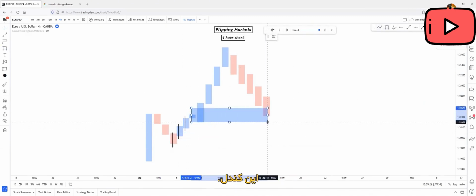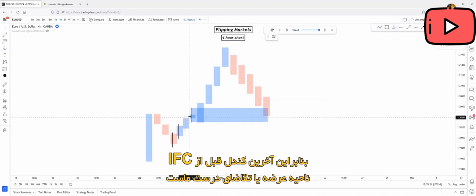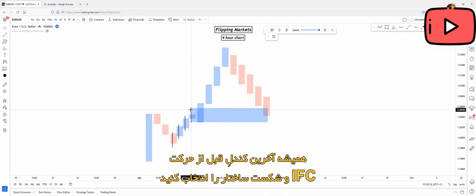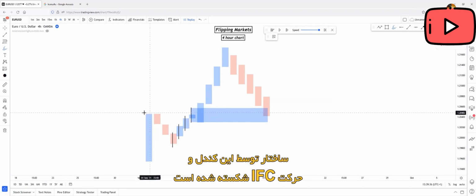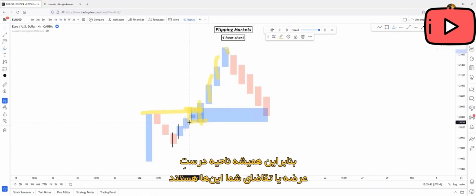This one again. So the last candle will be your right demand zone or supply zone before the inefficient push. So always choose the last candle before the inefficient push and the break of structure. As you can see, this structure has been broken by this candle and by this inefficient push. So this will be your right demand or supply zone every time.